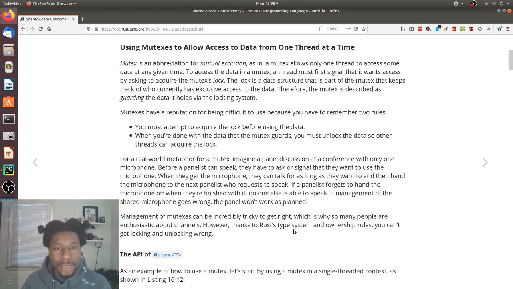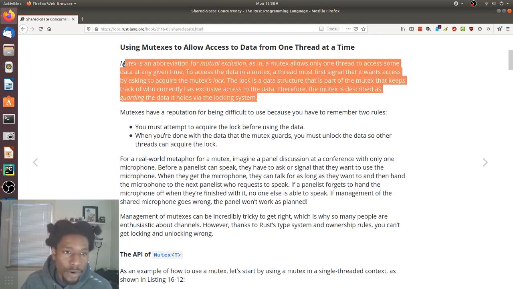So yeah, basically just like they described here, they're just going over what a mutex is. And a mutex is a locking mechanism. So let's say you have multiple threads trying to access this one piece of memory. Well, you don't want all of them to access this one piece of memory at once. You want one of them to access it at once because you don't want data races and all other stuff. So one way of solving that problem is to lock that piece of structure that's going to be accessed so that only one thread can access it at a time. And that essentially is what a mutex is. Just a lock and unlock mechanism.